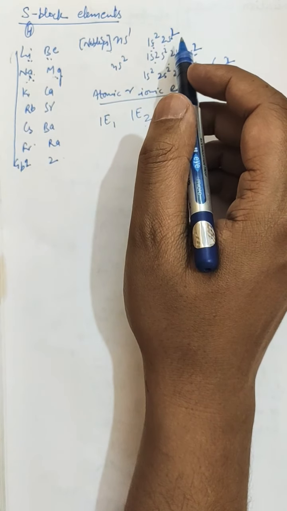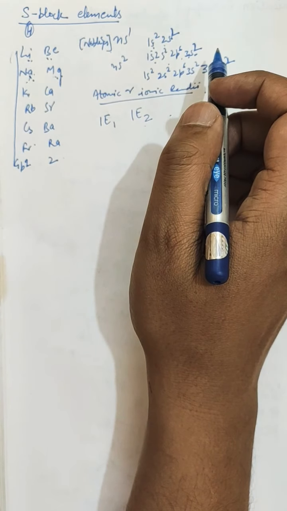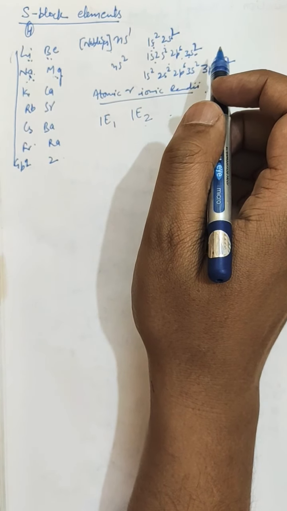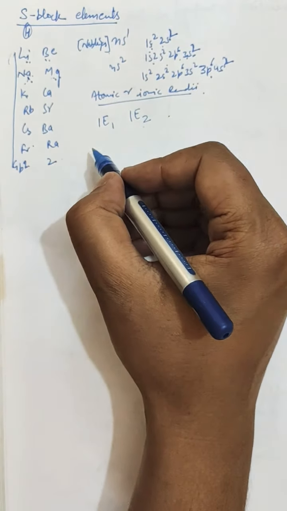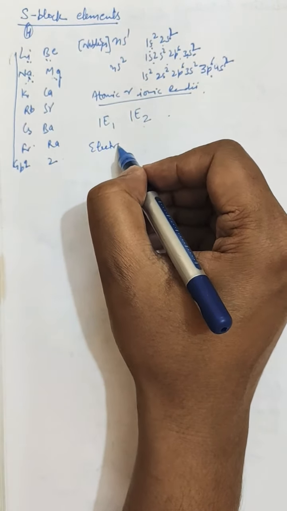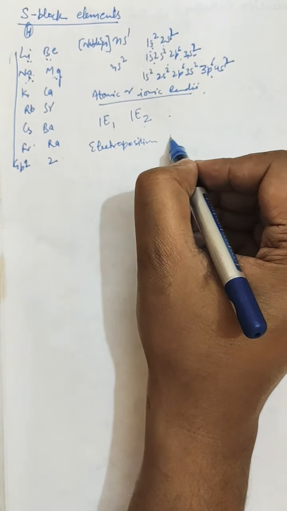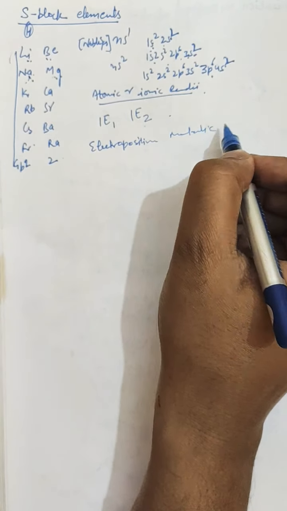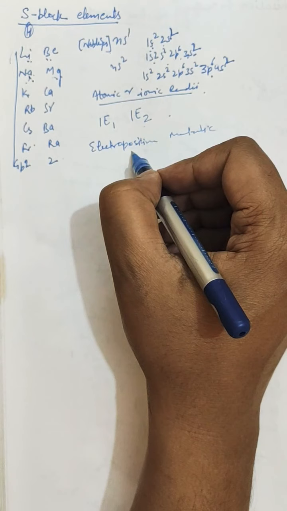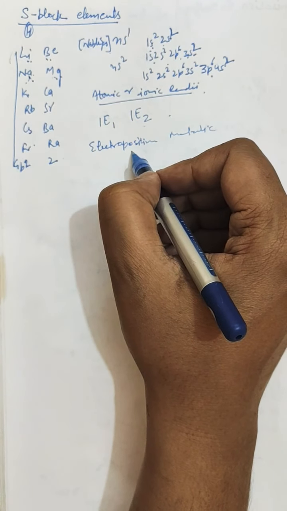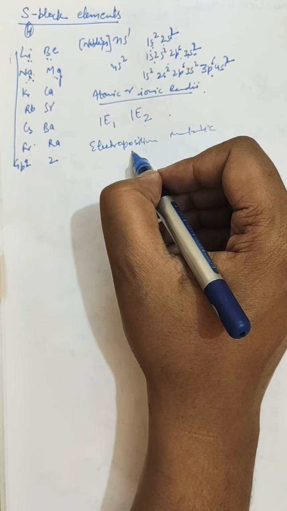Further, melting point, boiling point and density you can read from the book. Next is the electropositive or metallic character, which is a special character of alkali metals. Like electronegativity, which we studied yesterday, all the alkali metals are strongly electropositive or metallic in character.